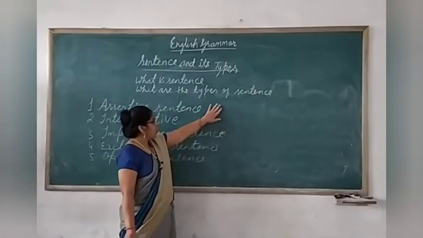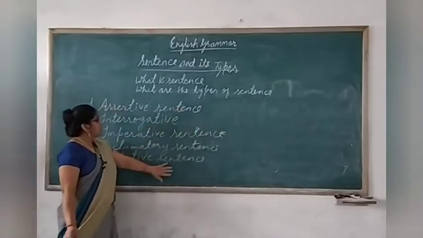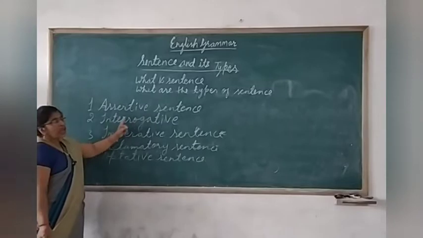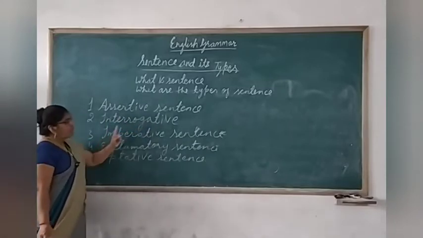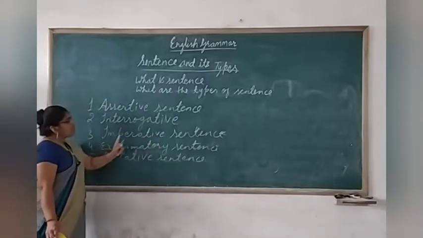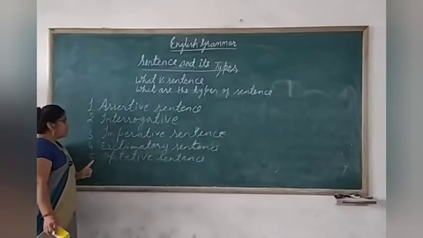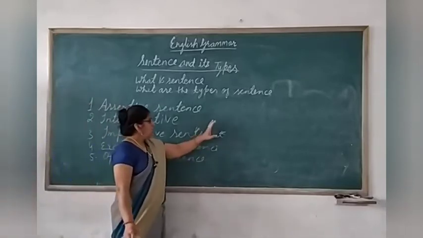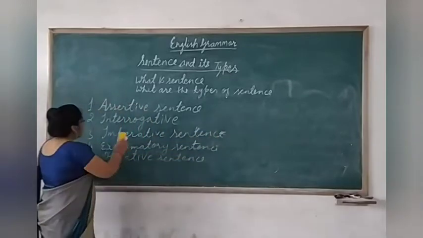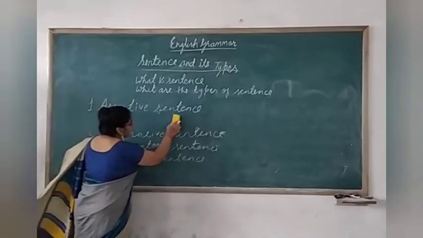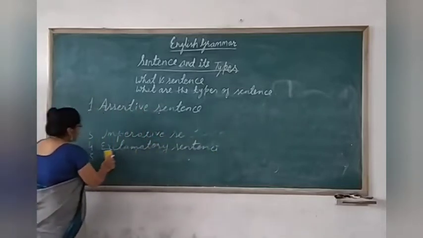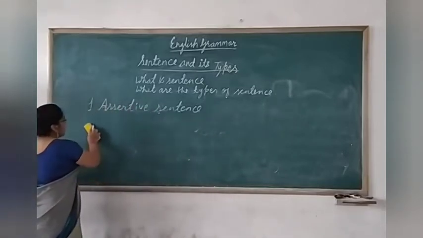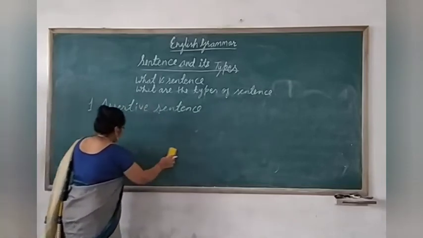Now, let's see what are the types of sentence. Here I have already written, there are 5 types of sentence: assertive sentence, interrogative sentence, imperative sentence, exclamatory sentence, and the last one is optative sentence. So let us discuss all the types of sentences one by one. Okay, now I'll tell you what is an assertive sentence.